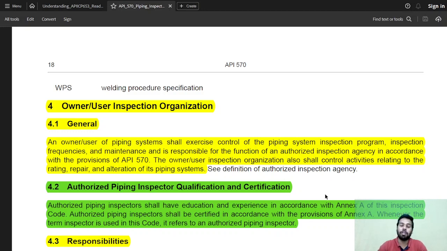So generally, an owner of a piping system shall exercise control of the piping system inspection program, inspection frequencies, and maintenance, and the owner or user is responsible for the functions of an authorized inspection agency in accordance with the provisions of API 570. The owner-user inspection organization shall also control the activities related to rating, repair, and alteration of its piping system. So it is at the discretion of the owner which inspection agency he hires. The ultimate responsibility for whatever the inspection agency does will lie on the owner or user who is hiring them for their job. Okay.